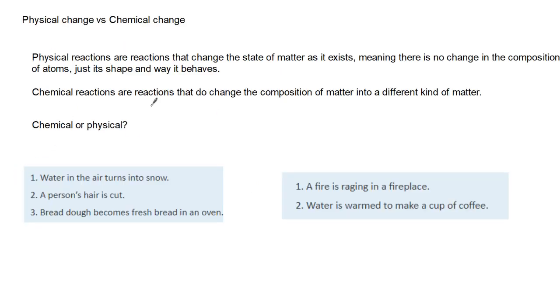So, next slide, we have our physical changes and our chemical changes. What's a physical property, physical change, chemical property, chemical change, right? Physical reactions are reactions that change the state of matter as it exists, meaning there's no change in the composition of atoms, just its shape and the way that it behaves.